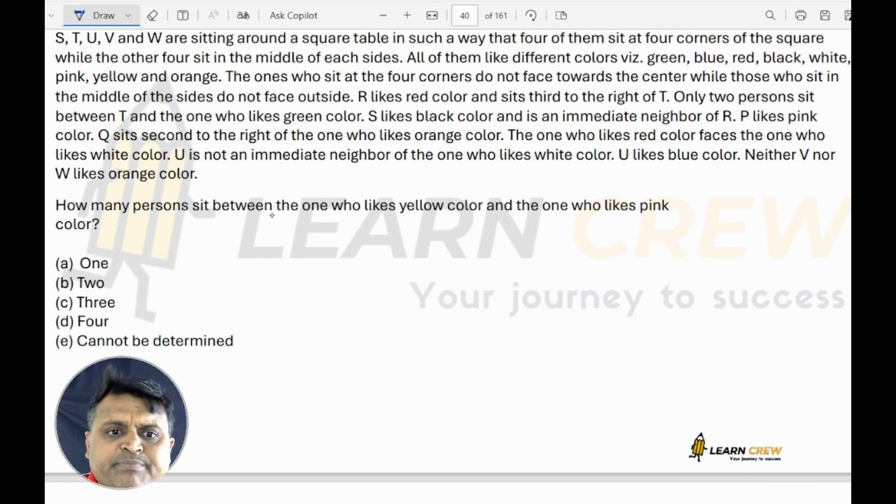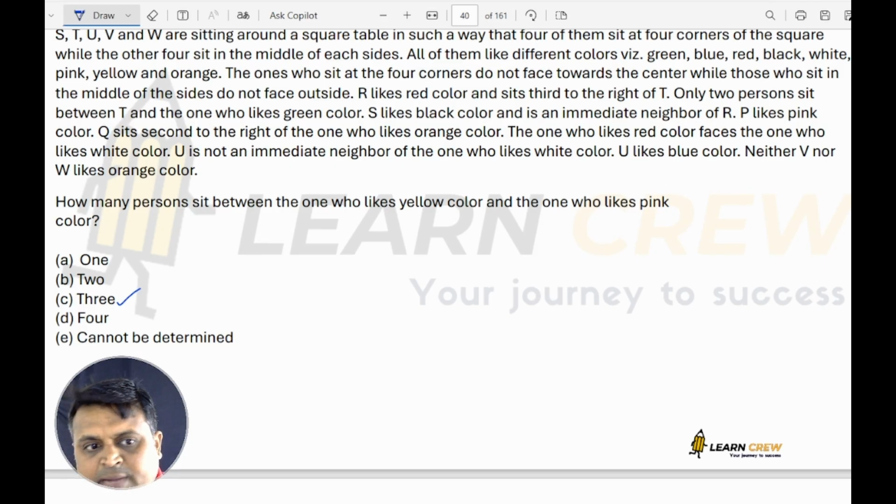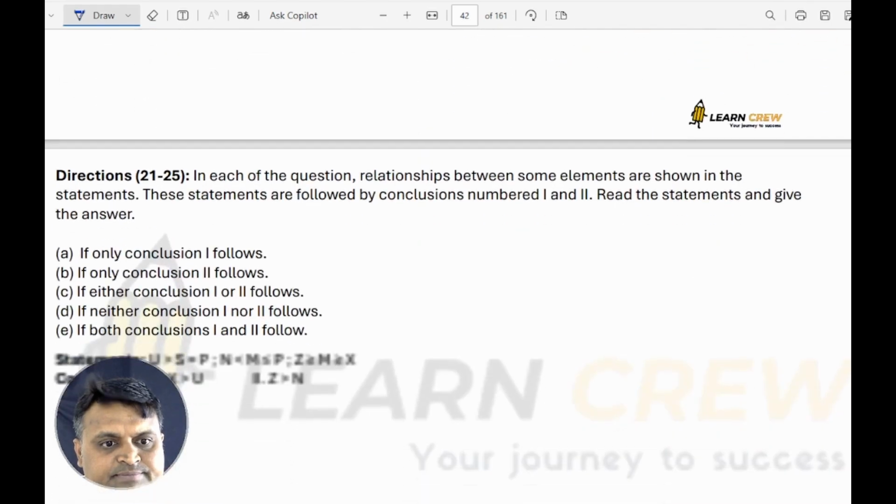Then 20. How many persons sit between the one who likes yellow color and the one who likes pink color? So there is the one who likes yellow, one who likes pink. So pink is one corner, yellow is one corner. So you have 3 persons. Opposite corners, 3.